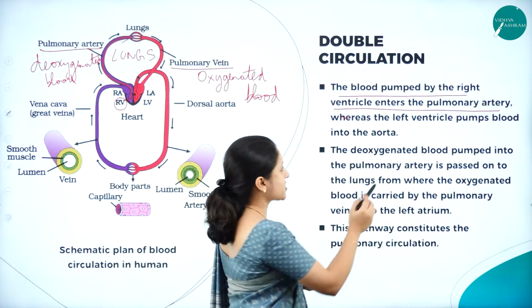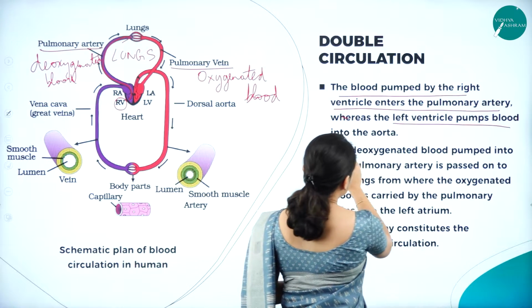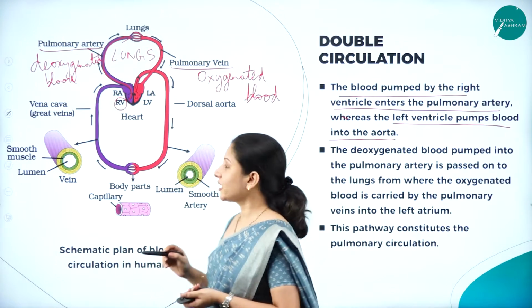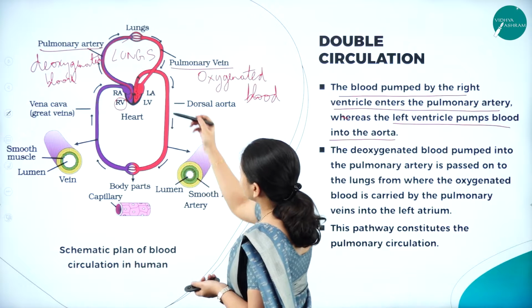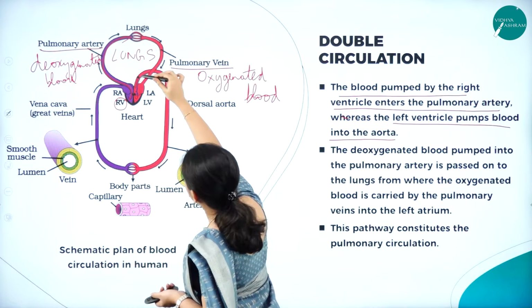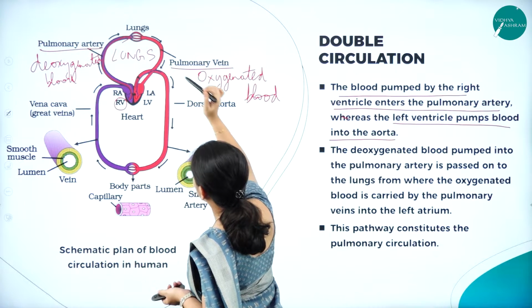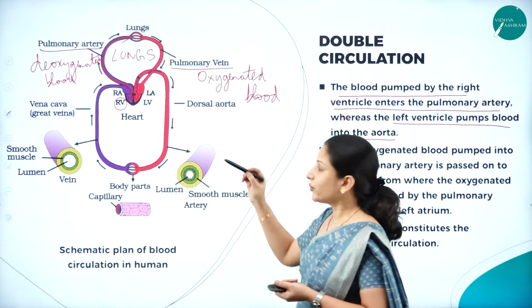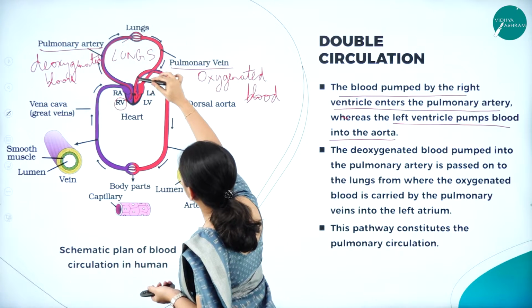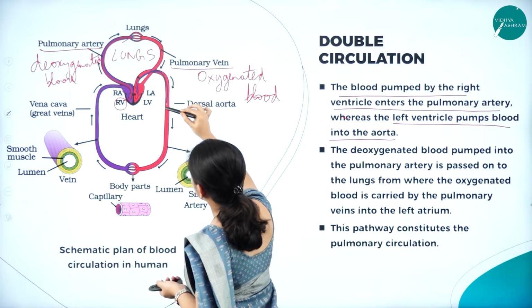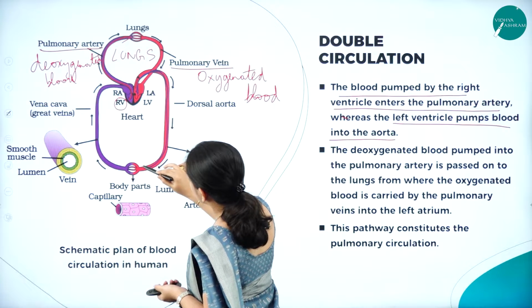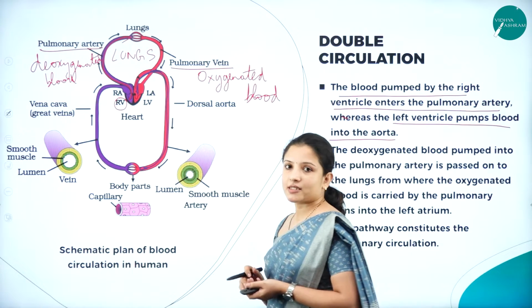Whereas the left ventricle pumps blood into the aorta. If you can see here, the left ventricle pumps blood into the aorta. So the function of the left ventricle is to pump blood into the aorta. Now this blood is oxygenated blood.